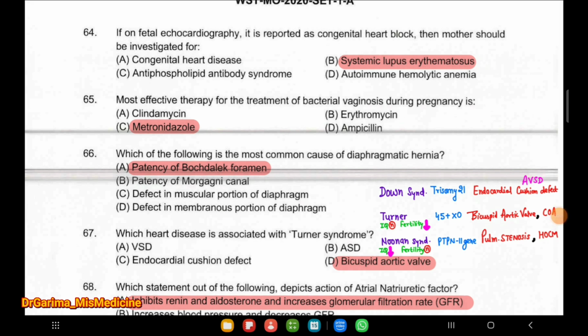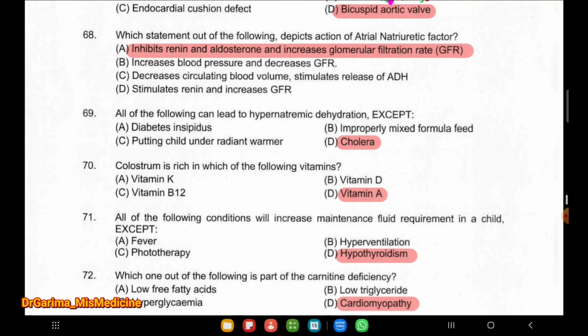Third one is Noonan syndrome, which has normal fertility, PTPN11 gene defect, and pulmonary stenosis and HOCM; hypertrophic cardiomyopathy is seen in Noonan syndrome. Next question, which heart disease is associated with Turner syndrome? We already discussed bicuspid aortic valve.